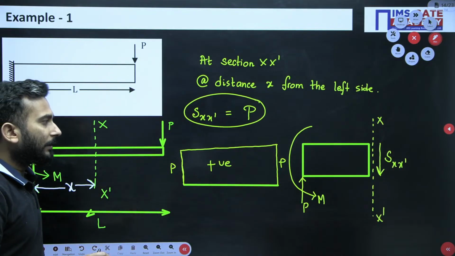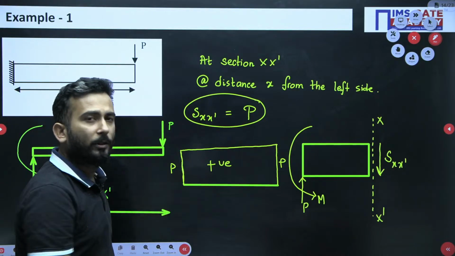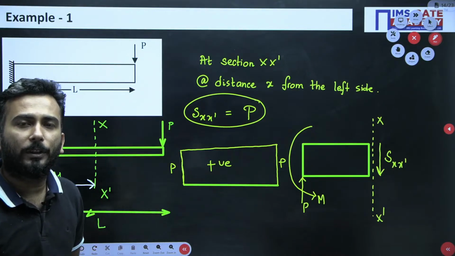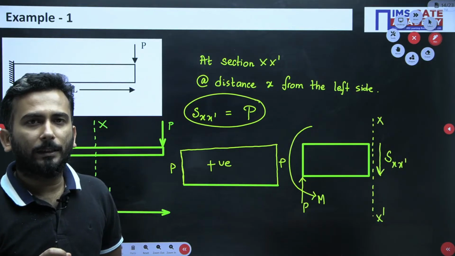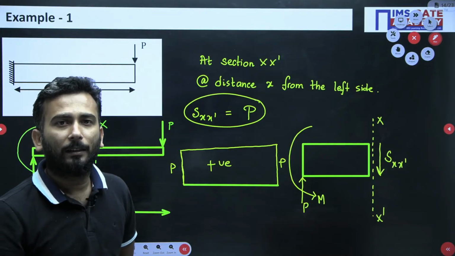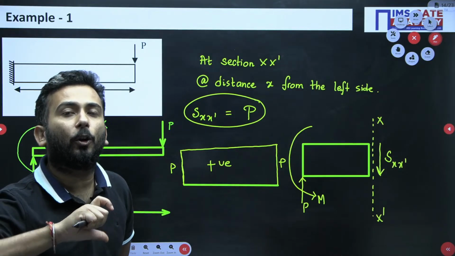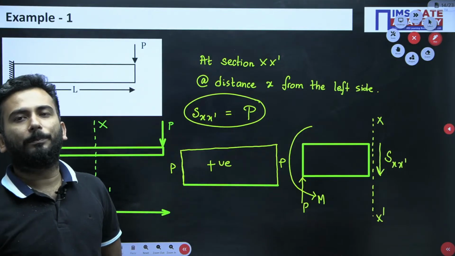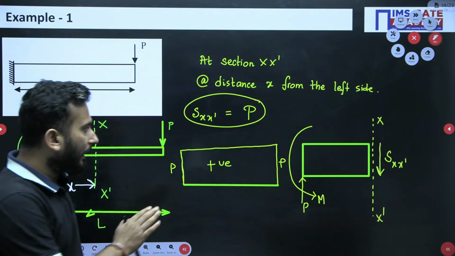Now a very important thing, my dear friends: I have written here positive. What does positive shear mean over here? Positive shear means that at any section the shear force is trying to create a clockwise movement on the beam. I repeat again, what is the meaning of positive shear?